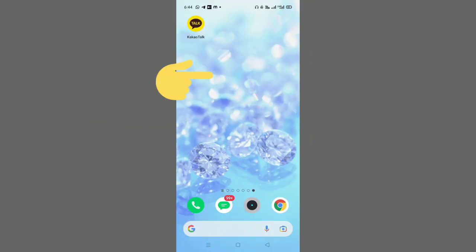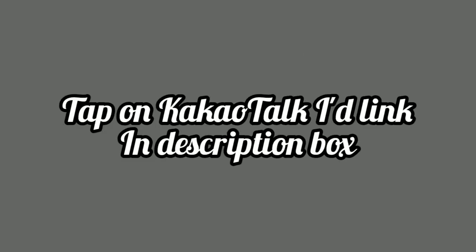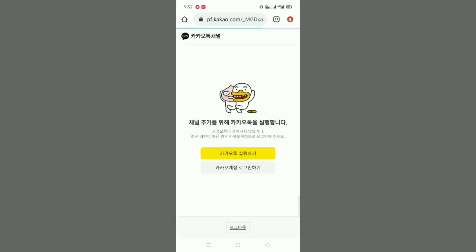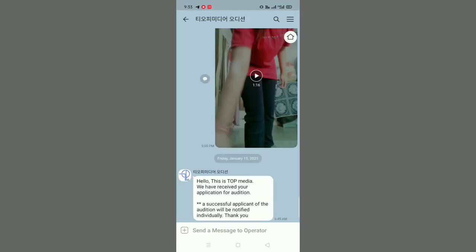First, make sure that you have the KakaoTalk app on your device and you have created an ID. To know how to create a KakaoTalk ID, please watch this video. Now tap on their KakaoTalk ID link in the description box. Tap here and it will take you to the KakaoTalk app. You will see this ID. Tap on this chat option.